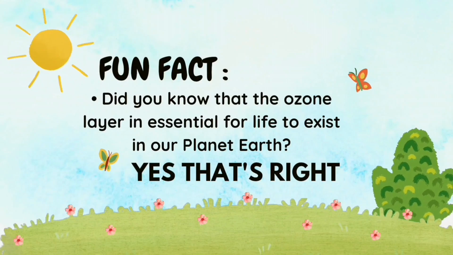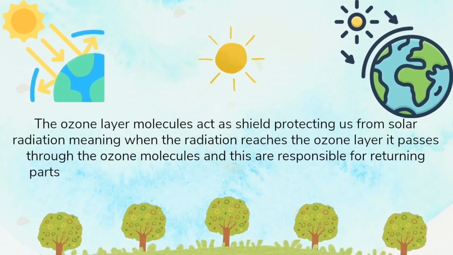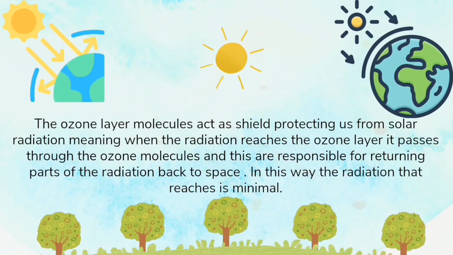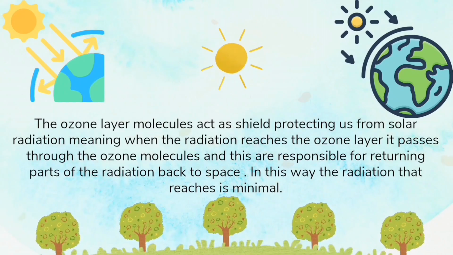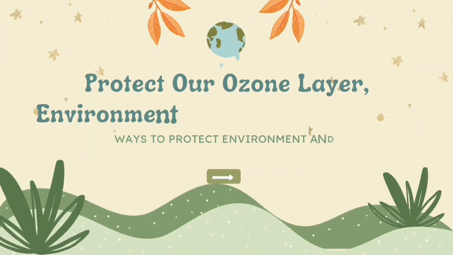Did you know that the ozone layer is essential for life to exist on our planet Earth? Yes, that's right. The ozone layer molecules act as a shield protecting us from solar radiation. Meaning, when the radiation reaches the ozone layer, it passes through the ozone molecules, and these are responsible for returning part of the radiation back to space. In this way, the radiation that reaches us is minimal. Protect our ozone layer, environment, and save our future.